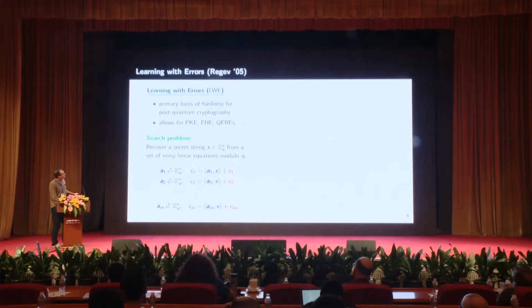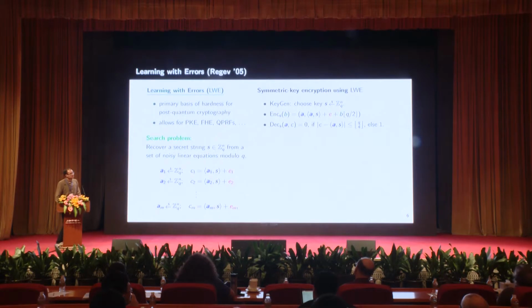So how can we use this for a cryptosystem? Well, let's look at the following simple cryptosystem. This is about solving linear equations, right? And if Alice and Bob know the solution to these equations, they can communicate in the following way. If Alice wants to encrypt 0, she just outputs a correct noisy linear equation that is approximately correct. And if Alice wants to encrypt 1, she just outputs an incorrect noisy linear equation that is definitely not correct, okay? So this kind of motivates the following scheme.